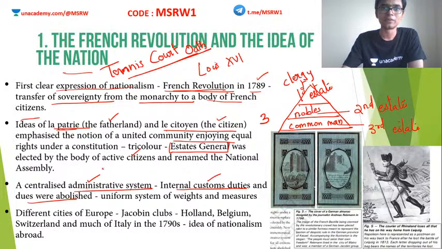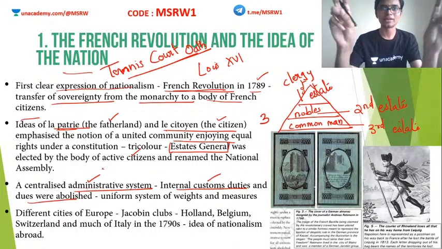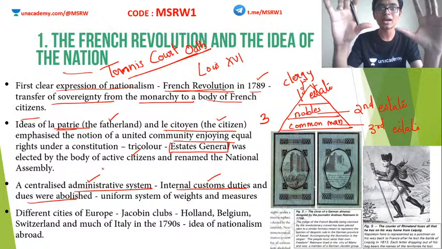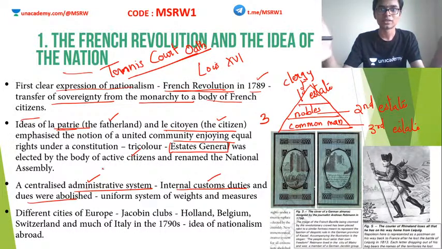Okay, the idea of liberty, equality, fraternity. You might have heard of this quote: liberty, equality, fraternity. These are the ideals of the French Revolution. Clear? These ideals inspired various revolutions across Europe and even were an inspiration for the Indian independence movement. People like Tipu Sultan actually planted a tree called the Tree of Liberty at Srirangapatnam. He joined the Jacobin Club. Okay, so Raja Ram Mohan Roy is another person who was influenced by the French Revolution. Alright, so this began to influence different nations across the world.